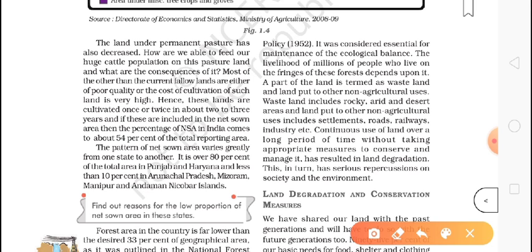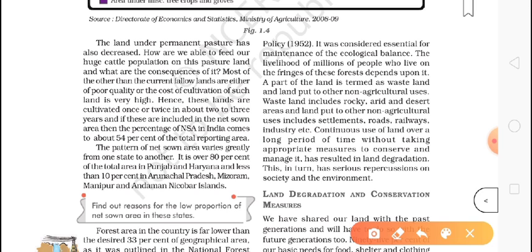If these are included in the net sown area, then the percentage of NSA, NSA means net sown area, which means the total land on which we do the cultivation, will reach around 54%. Okay, I was telling you, the pattern of net sown area varies greatly from one state to another. It is over 80% of total area in Punjab and Haryana and less than 10% in Arunachal Pradesh, Mizoram, Manipur and Andaman Nicobar.